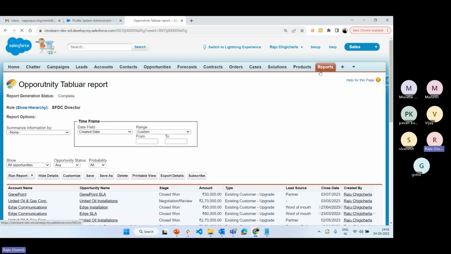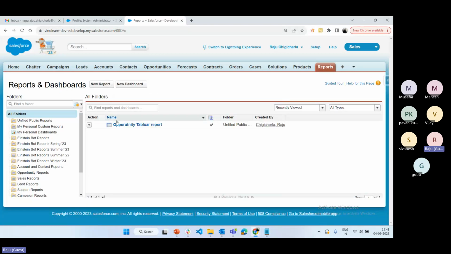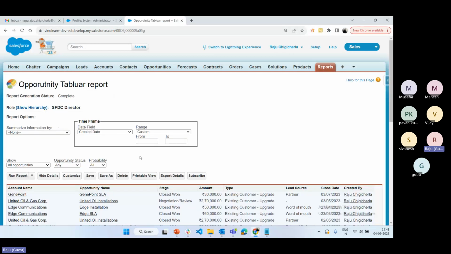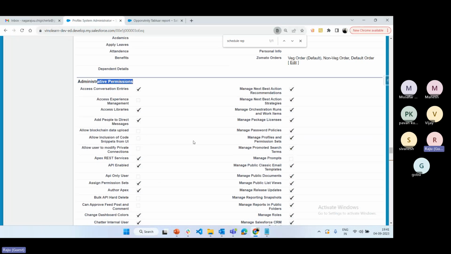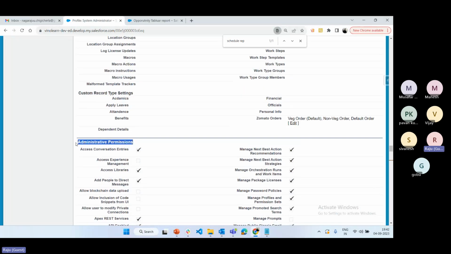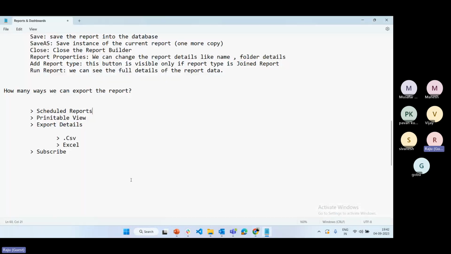How do you know whether a report is scheduled or not? See, if you go to the report tab and open it, here we have a column called Scheduled. If it is true, the report is scheduled. Hope you're clear. Okay.